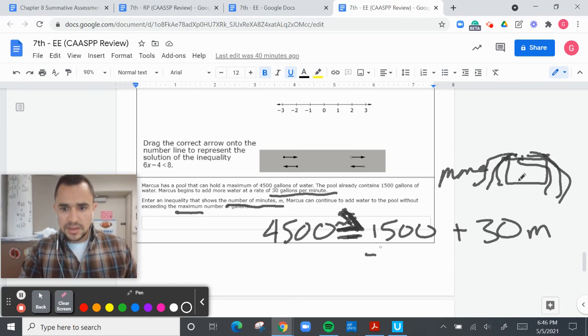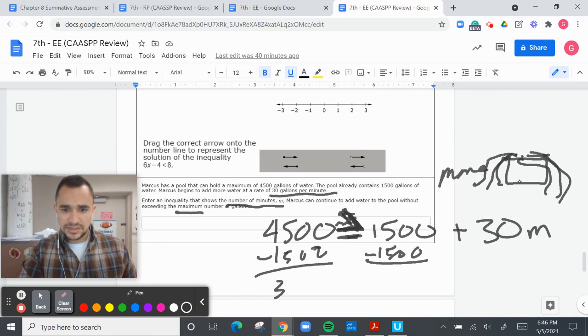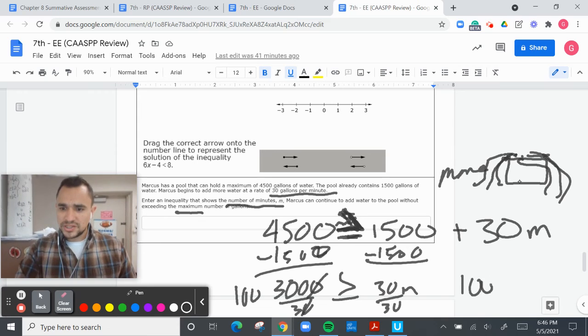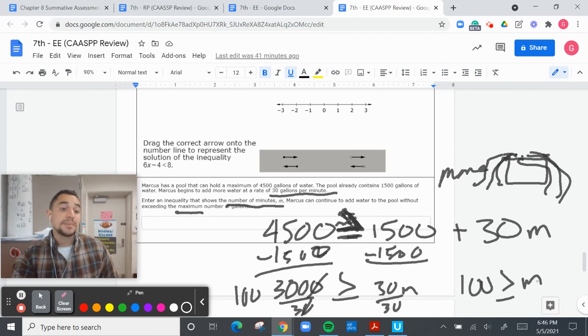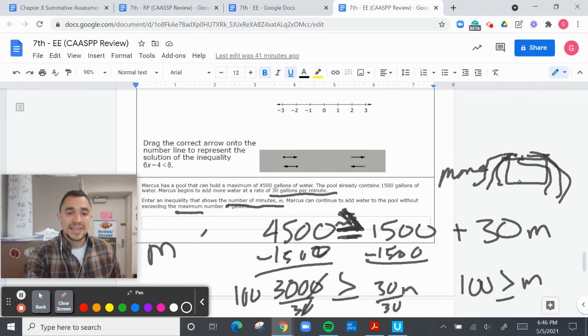Moving on to this, minus 1,500, minus 1,500. That's a 0. 3,000 has to be greater than or equal to 30M. Divide by 30, divide by 30. You cross out the zeros, the 3 becomes a 1. So that is going to be 100M. Now, quick tip. You like having the variable on the left side. It makes it easier to read. So M can be less than or equal to 100.